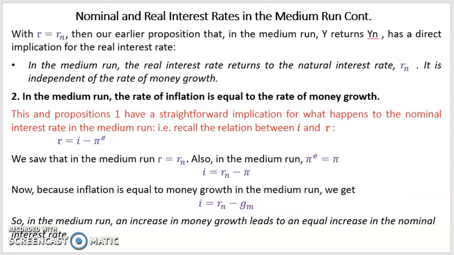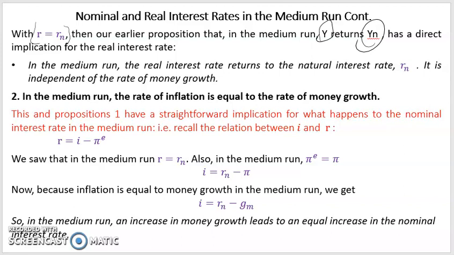And now that the real interest rate is equal to this natural level, it is fair to conclude that our earlier proposition that in the medium run, output returns to its natural level has a direct implication for the real interest rate. That implication is that in the medium run, the real interest rate returns to its natural interest rate as well, and it is independent of the rate of money growth.